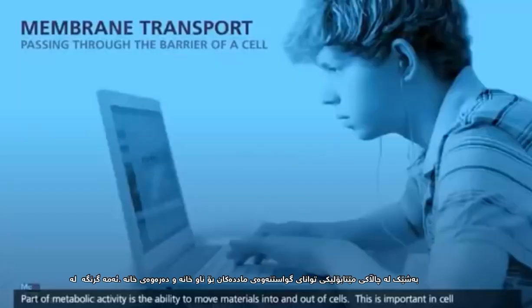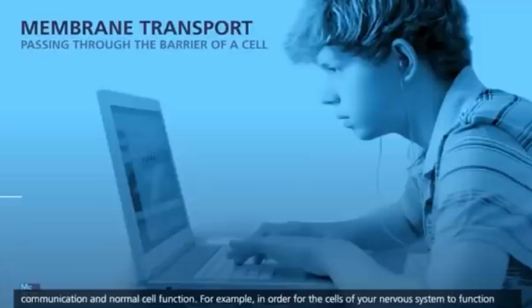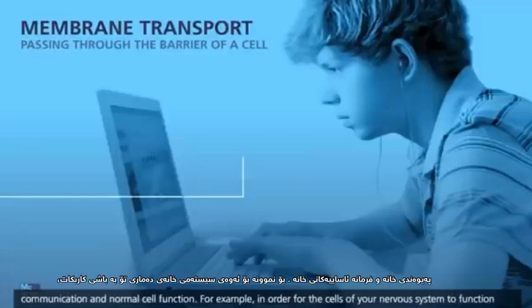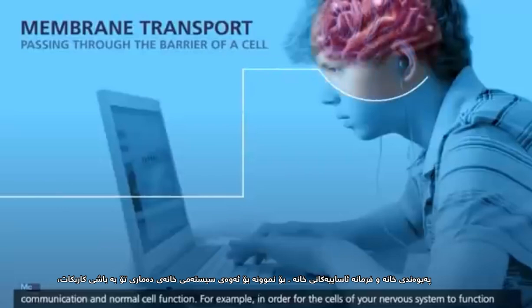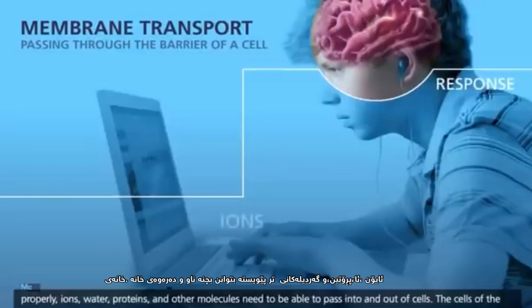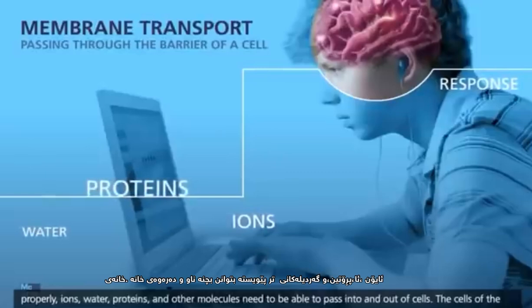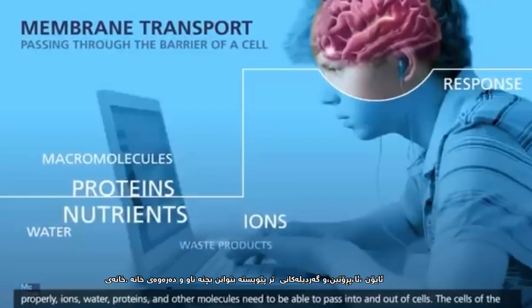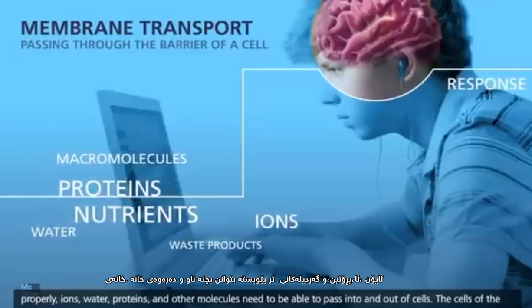Of metabolic activity is the ability to move materials into and out of cells. This is important in cell communication and normal cell function. For example, in order for the cells of your nervous system to function properly, ions, water, proteins, and other molecules need to be able to pass into and out of cells.